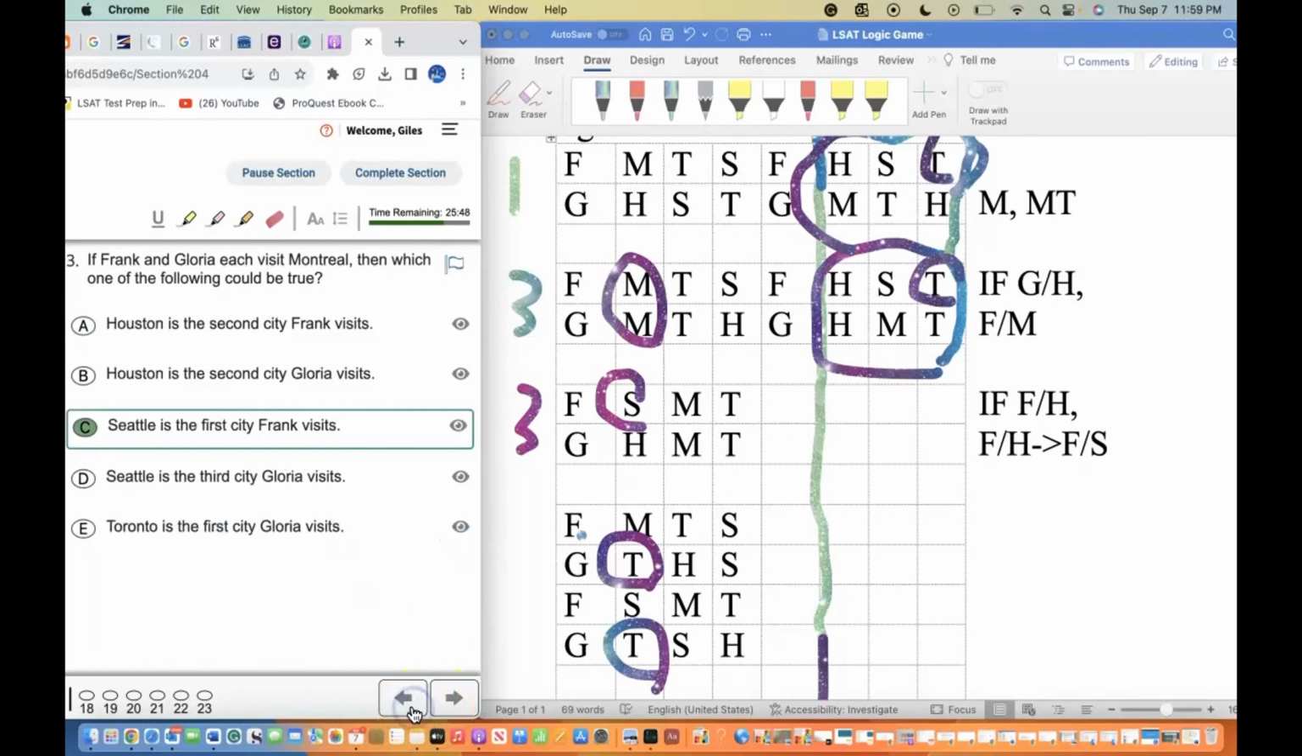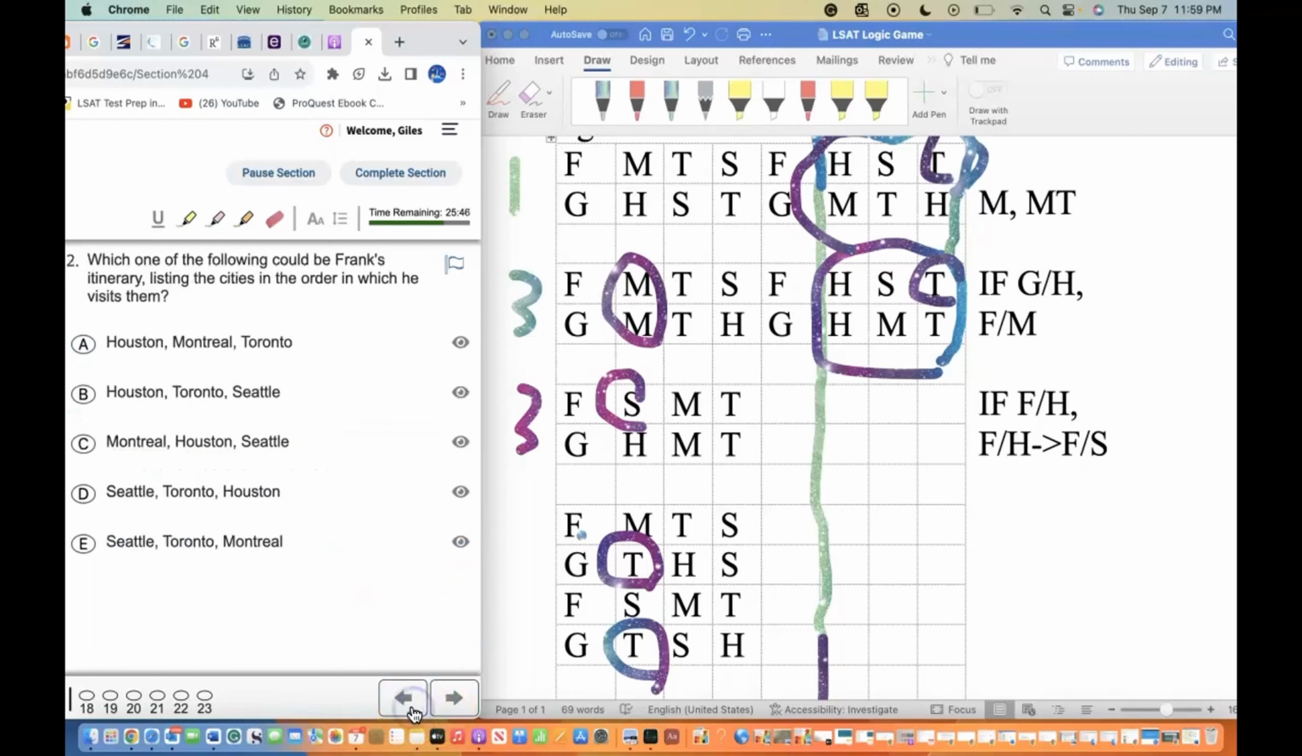Let's make sure we got all the answers. Okay, here's one that we left out. Which of the following could be Frank listing itineraries in order in which we visit them? Now, let's use the rules we have. Alright, Mount Rose, Toronto. It has to go Mount Rose, Toronto. It can't, so that one goes out the window. It can't go in that order as well. If Frank visits Houston, he has to visit Seattle. So it can't be going in that order. Here we go. That's okay. And that's okay.